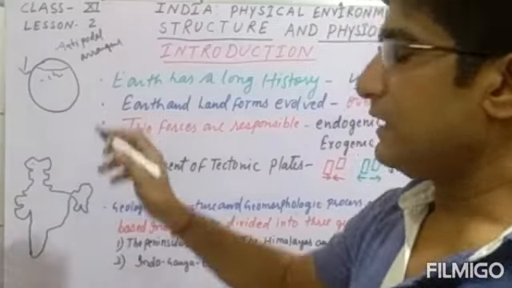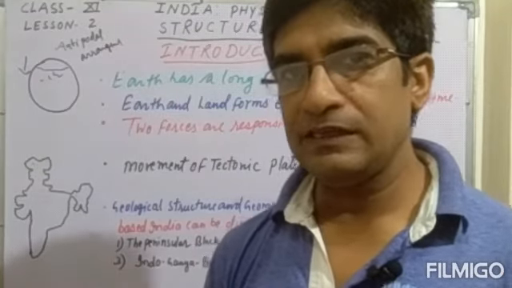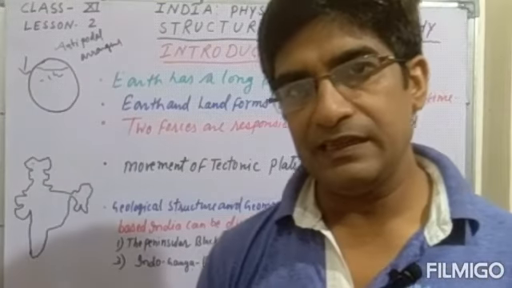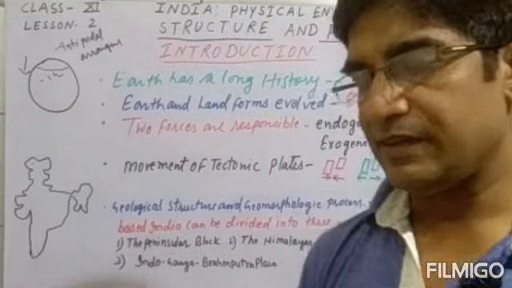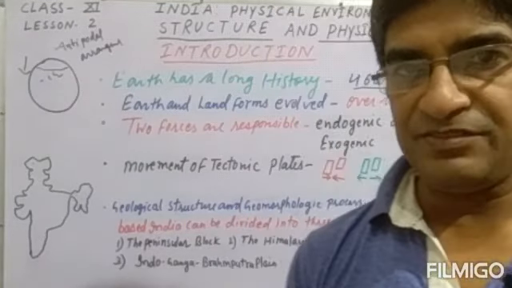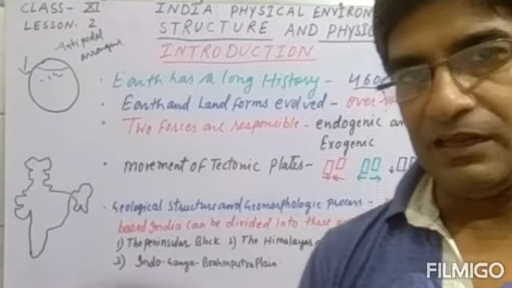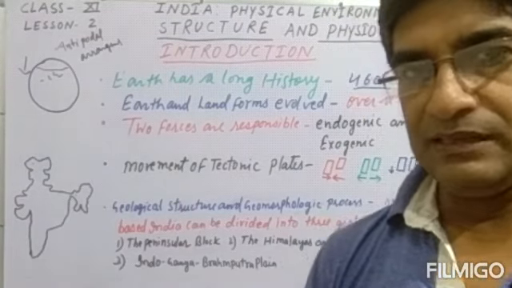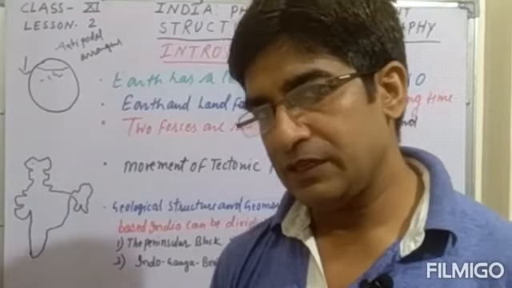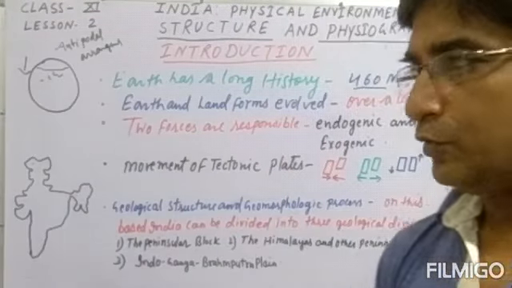As you have seen, the northern hemisphere is also known as the continental hemisphere, meaning most of the continents you can find in the northern hemisphere, and the southern hemisphere is known as the oceanic hemisphere, meaning most of the water is found in the southern half of the earth. So this is very important information, and you should keep it for your good knowledge.